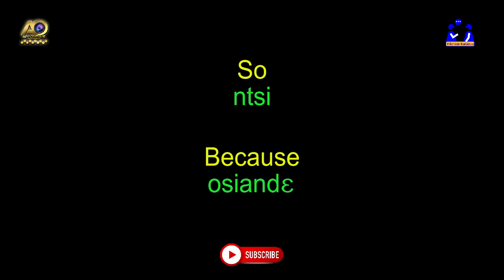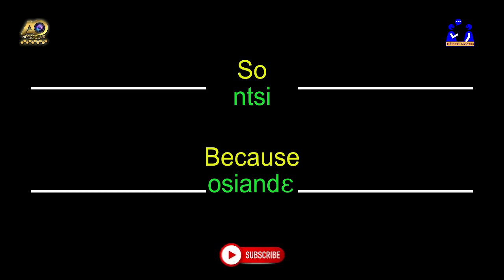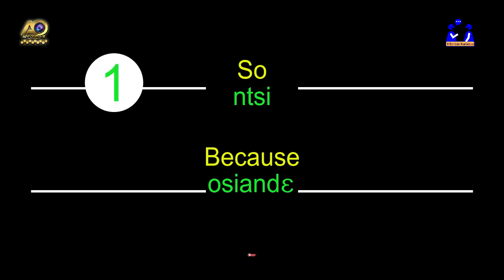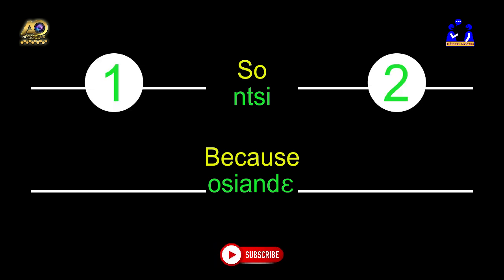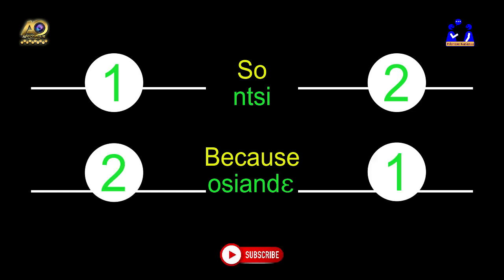Now let's look at it this way. You see white lines at both ends, at the left end and then at the right end of these conjunctions, because like we defined, we are using them to connect. 1 is written at the extreme left of so and 2 is written at the extreme right of so. Now, with because, that is osande, the case is different. 2 comes first and 1 follows. So the question is, why is that so? Well, you will understand better in our next slide.